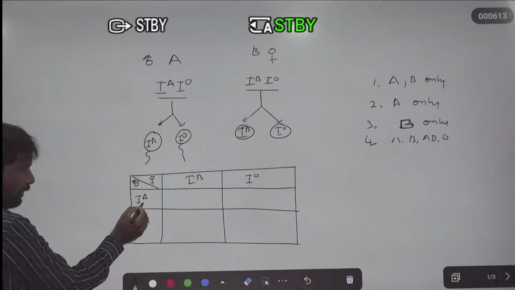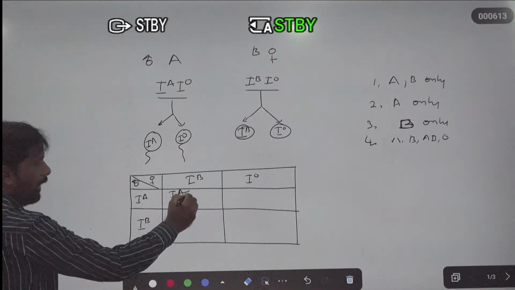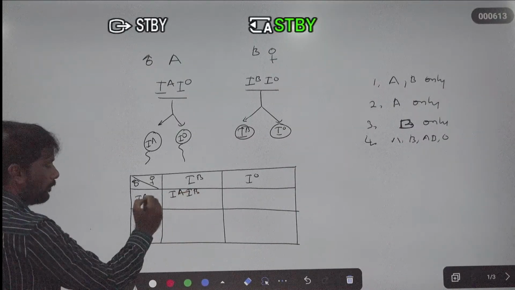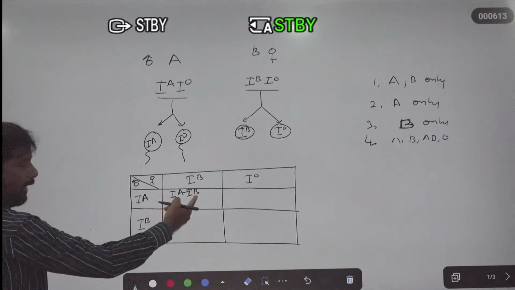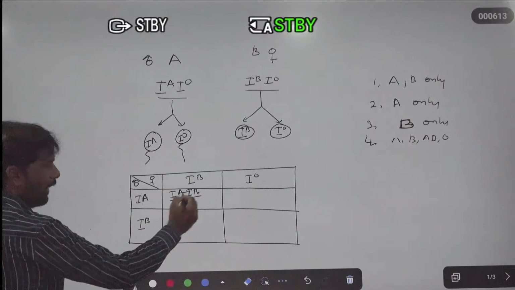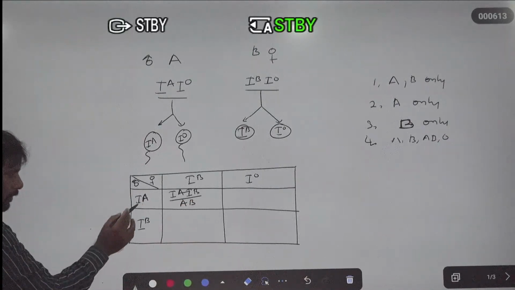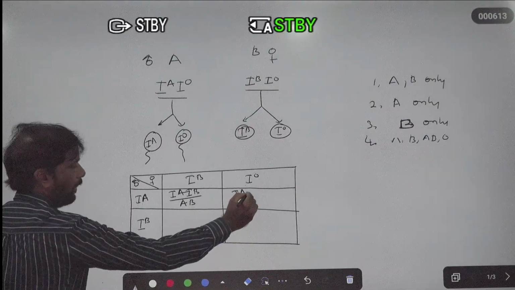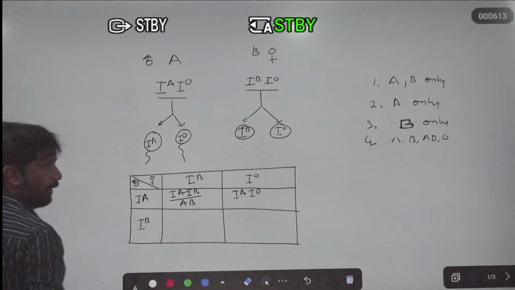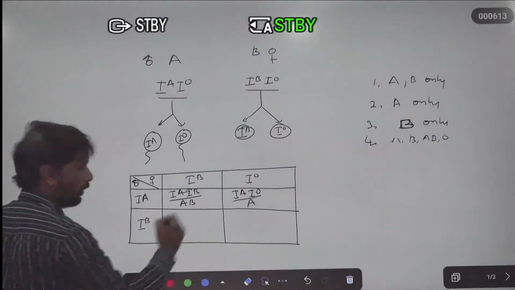Now the sperm and ova: IA and IB. So IA IB means AB blood group. Sperm and ova IA and IO: this gene composition indicates the A blood group.